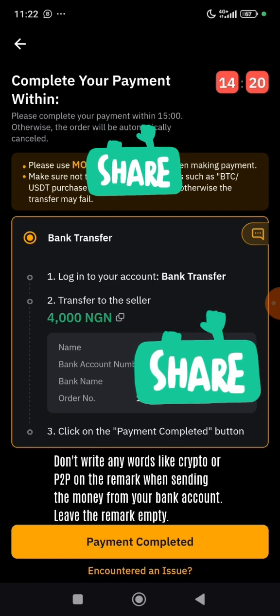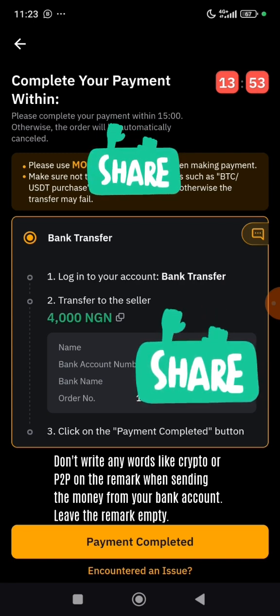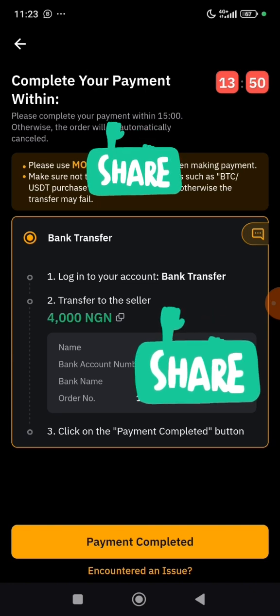Now this page is going to have the person's information, the bank information you are to transfer this payment to. And please take note, you have 14 minutes to do this. You have to be fast about it, please. So all you need to do now is to go to your bank and transfer this money to this person's account. So I will go to my bank account and send the equivalent in Naira, 4,000 Naira, to this account, which is Access Bank, to this person, Oluwatope. That's the name, to confirm the bank name and the receiver's name.